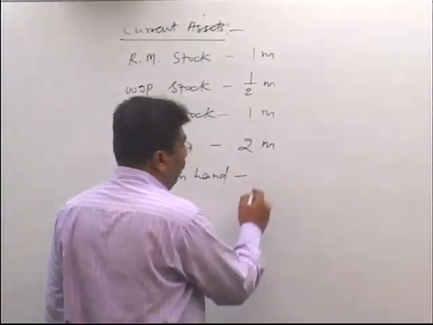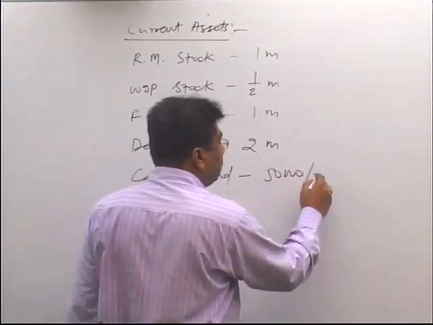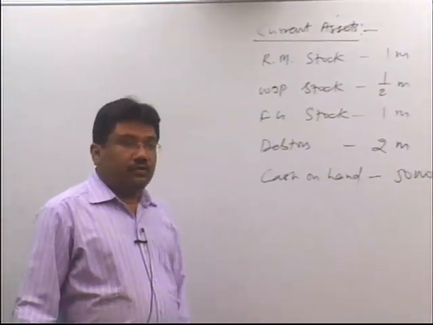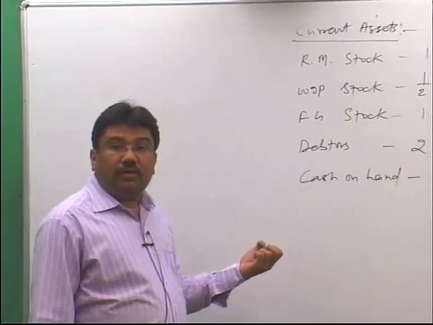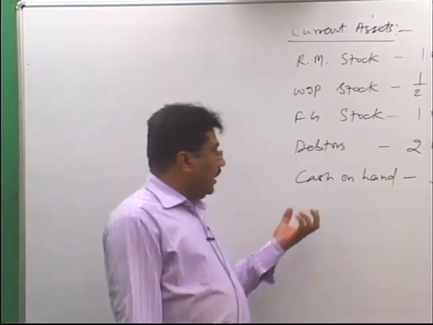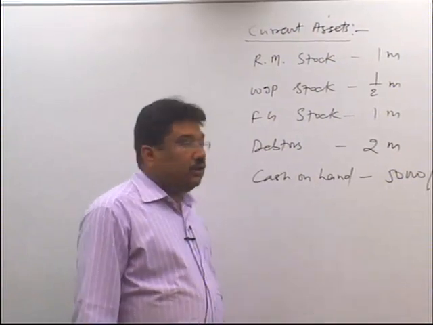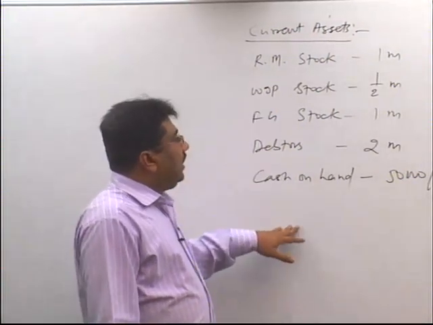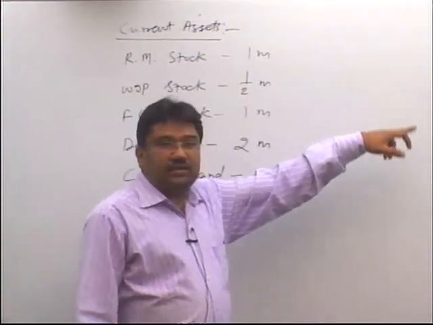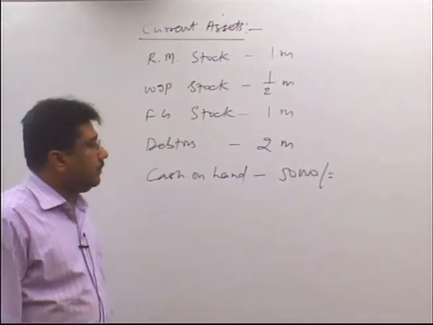At the last you are given that generally the company keeps cash on hand of rupees 50,000. So when 50,000 rupees of cash remains idle as cash on hand, then it is our current asset. So these are the 5 current assets given in the question, and these are the 3 current liabilities.